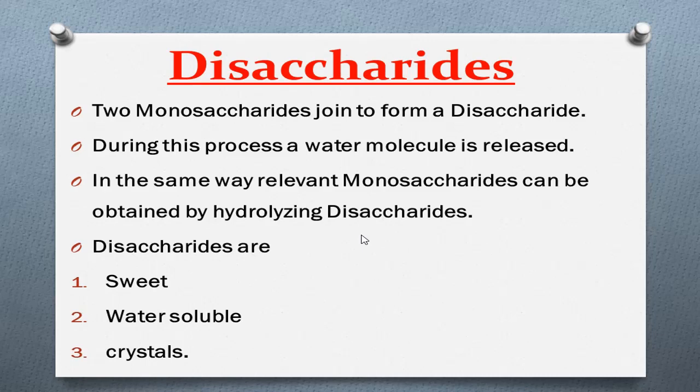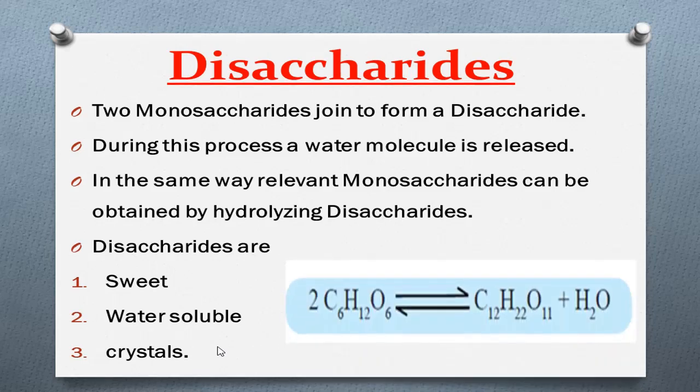Under the disaccharide we have learned that two monosaccharides join to form a disaccharide, that during this process a water molecule is released, and that in the same way relevant monosaccharides can be obtained by hydrolyzing a disaccharide. After that we learned that disaccharides are sweet, water soluble and crystalline.